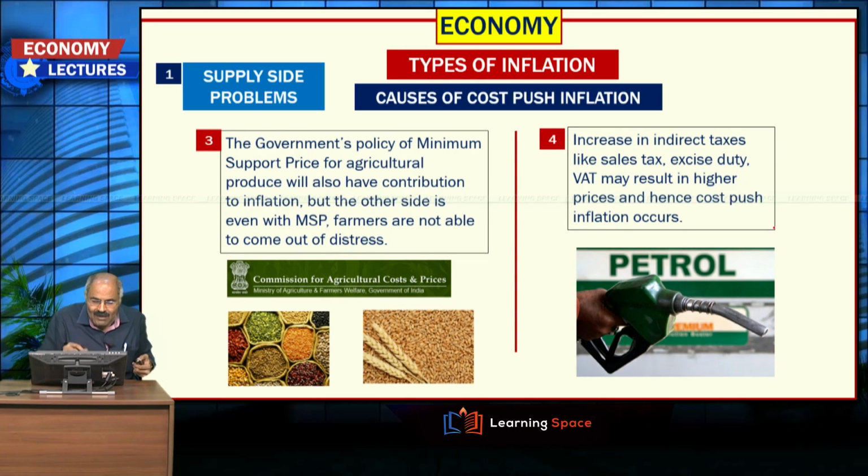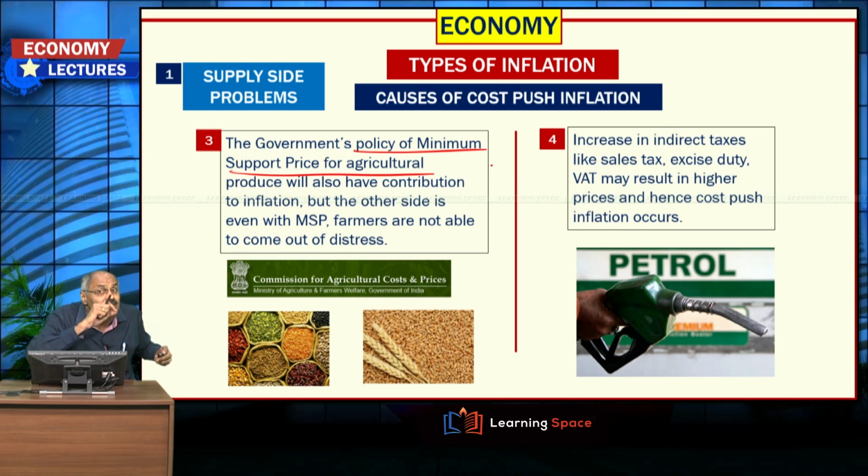Next one is the government's policy of minimum support price for agricultural produce. For agricultural produce like rice and wheat, based on the recommendations of CACP, the government fixes minimum support price, and sometimes the fixation of minimum support price may contribute to inflation, but please don't forget the other side of the story also.